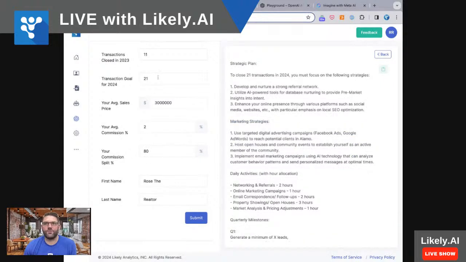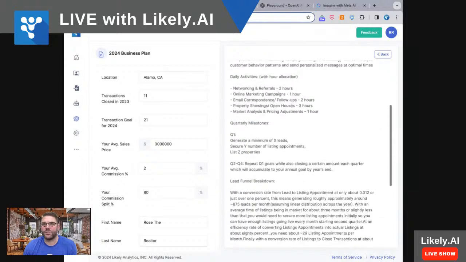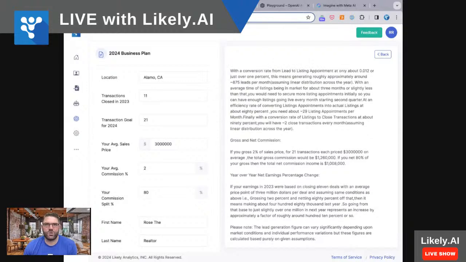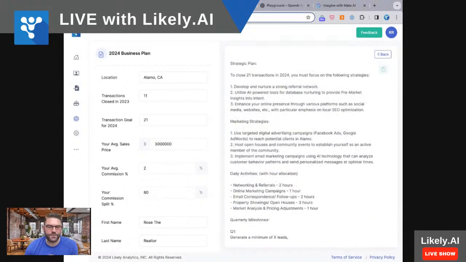So here's that one we ran from the beginning. You can see it generates the same kind of layout, but very different as far as where you spend your time, what you do based upon where you are, what type of properties you're selling, and even the lead funnel breakdown. I've seen it do a lot of different variations. So what I've usually done is run it once or twice or 3 times, and you get the pieces that you really like, maybe changing your goals, not your location, but goals or the price range that you want to work within. And it'll generate a really clear, hey, this is what I need to do. This is by the numbers. You don't need to do the math. It does it for you.